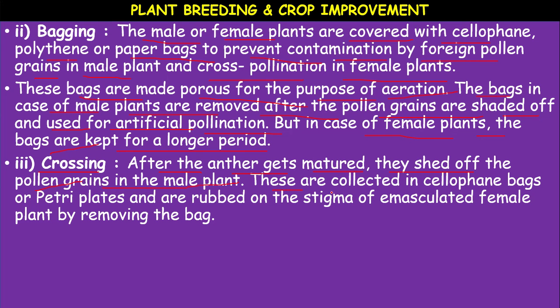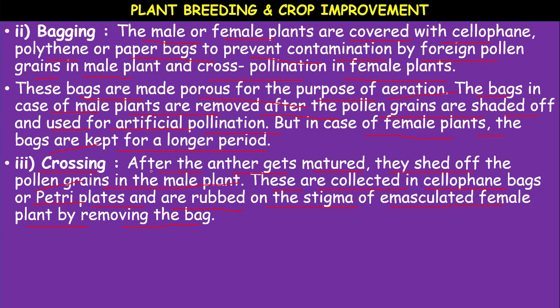These are collected in cellophane bags or in petri plates and are rubbed on the stigma of an emasculated or bagged female plant by removing the bag. Okay, that is called the emasculation method. We have to collect the good pollen after the maturation of the anther of the male plant.